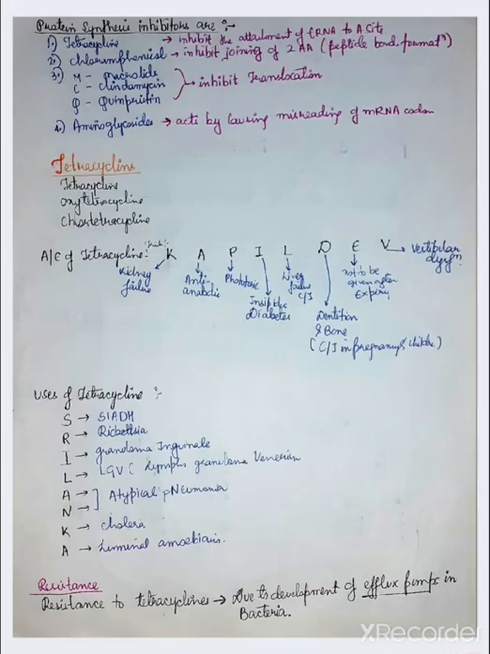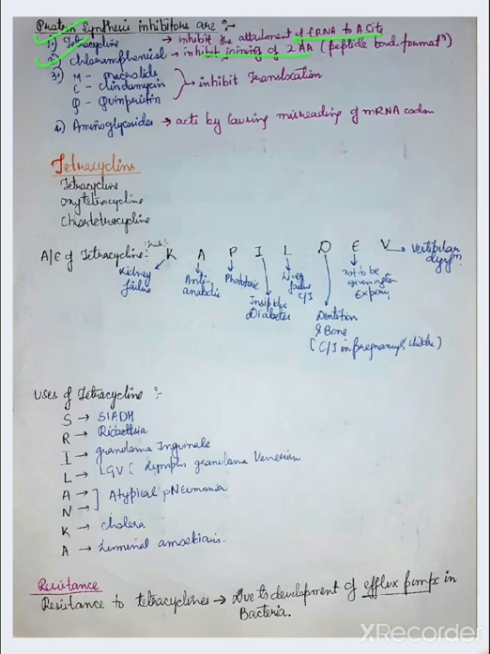Protein synthesis inhibitors are tetracycline, chloramphenicol, macrolides, clindamycin, quinupristin, and aminoglycosides. Firstly, tetracyclines inhibit the attachment of tRNA to the A site. Second, chloramphenicol inhibits the joining of two amino acids. Which two amino acids were joining? The third and fourth one. There was the formation of a peptide bond between them.